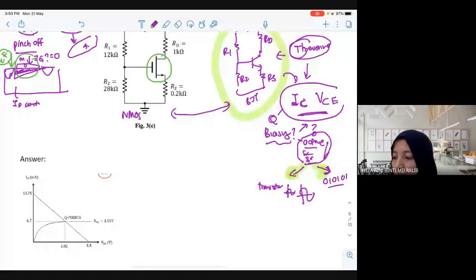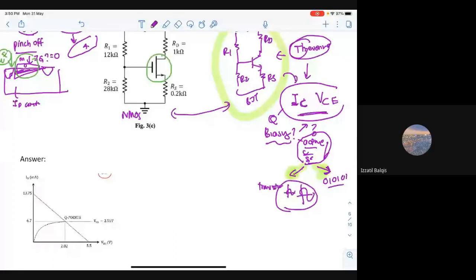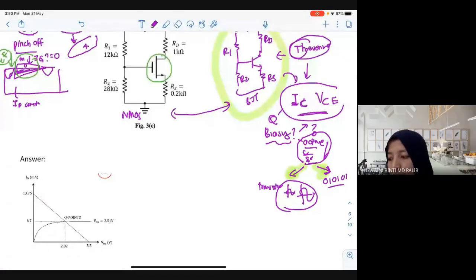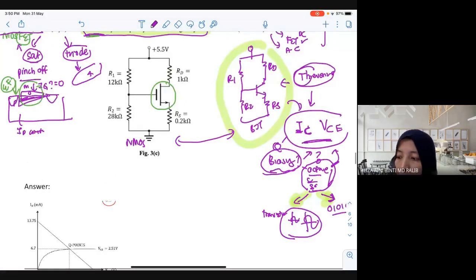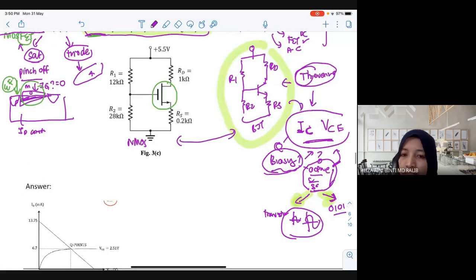Inside your BJT, to amplify, you need to go to which region? Active, saturation, or cut off? Active. How do you know that this is active? The process is called biasing. Yes, correct. Biasing, that's why you need to find IC and VCE. So if you understand the whole story here, this is like a story of electronics.